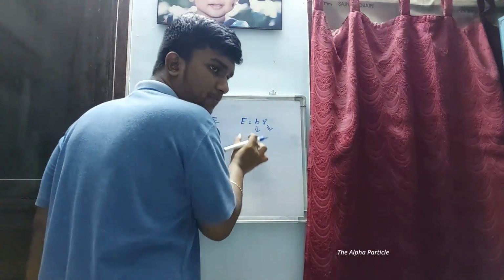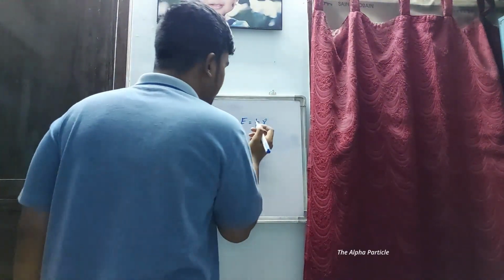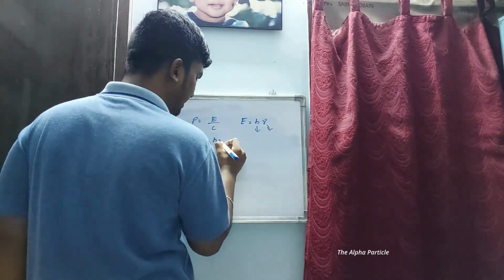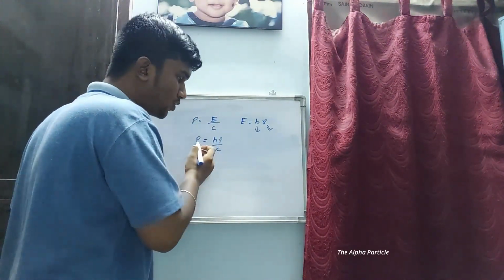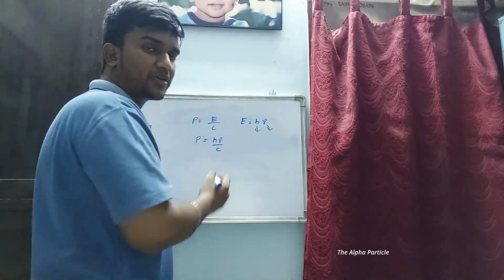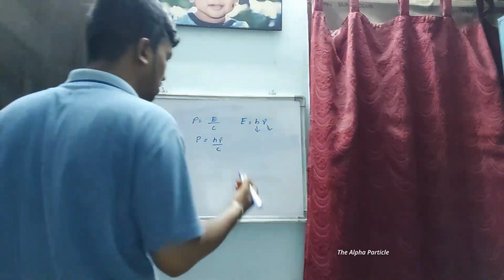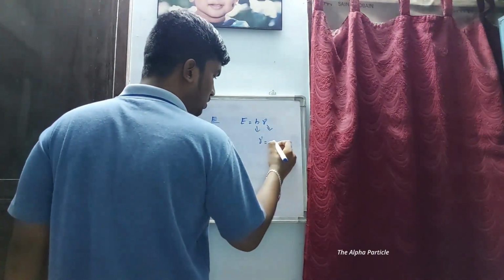It is the energy possessed by a single quanta of radiation, that is a photon. Now substituting this value in here, we get h nu by c. As you can see, the momentum of photon is independent of the rest mass of the photon.